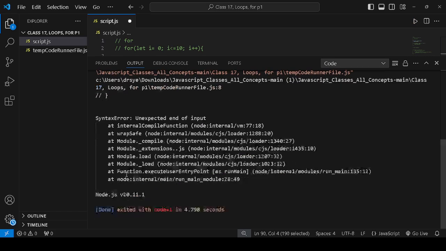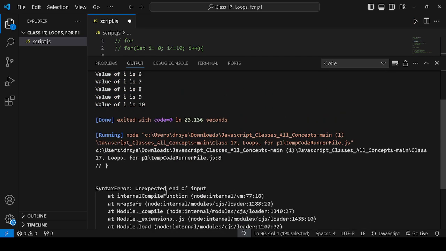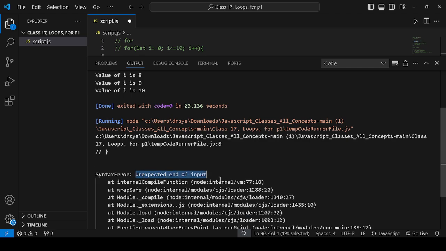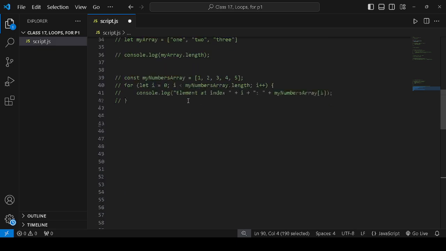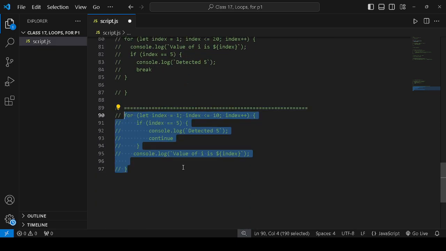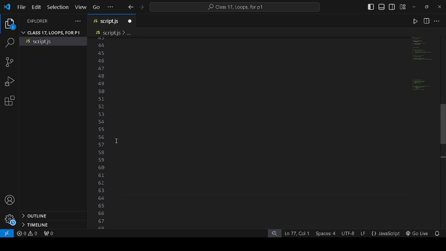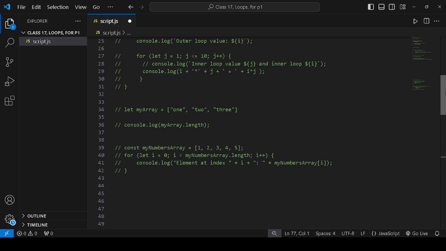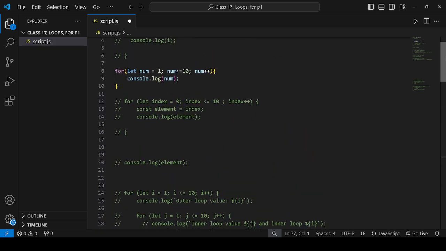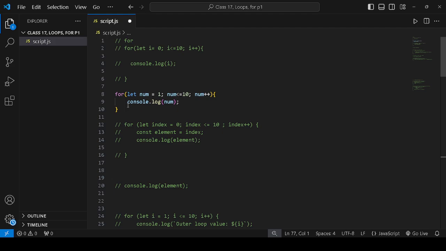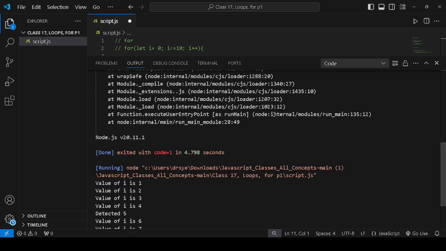Here is an error: unexpected end of input, on line 77, column 18. So we will look here. I think I forgot to comment something out here. Everything is okay now, so we will try to run it again.